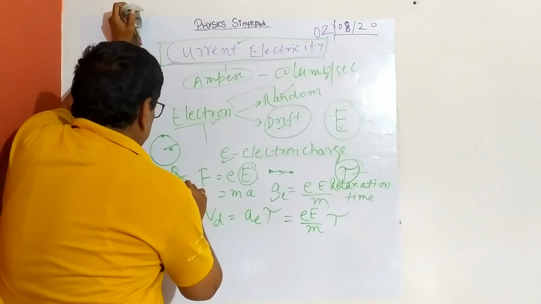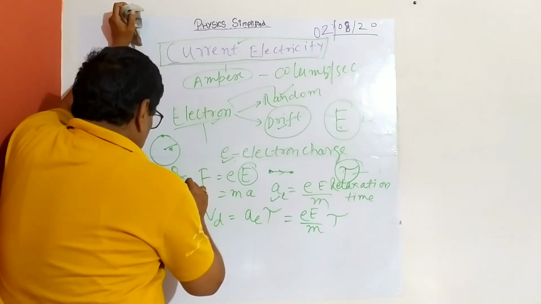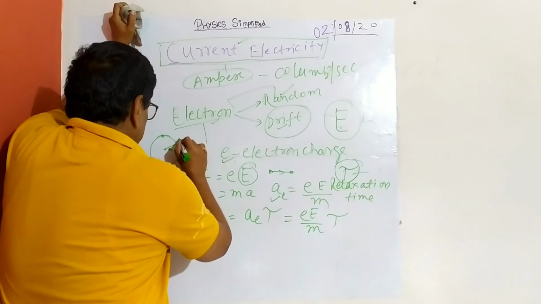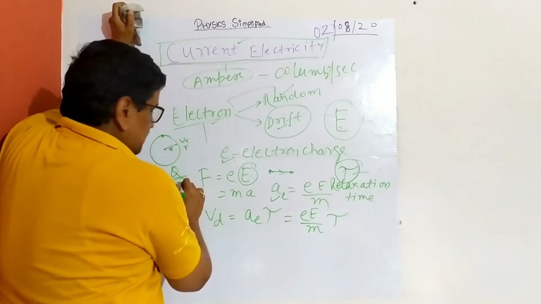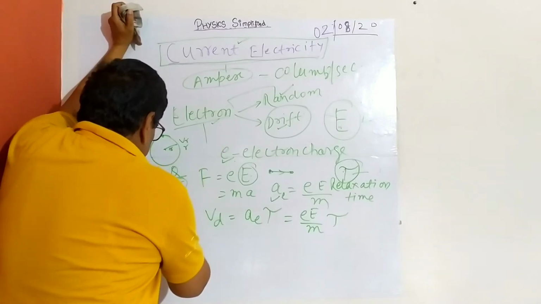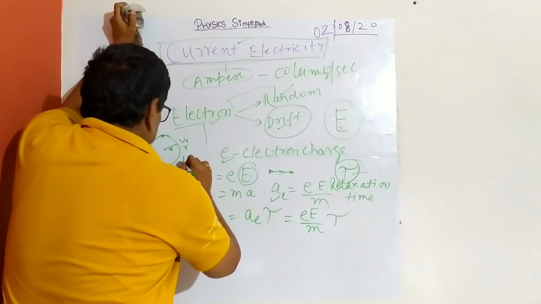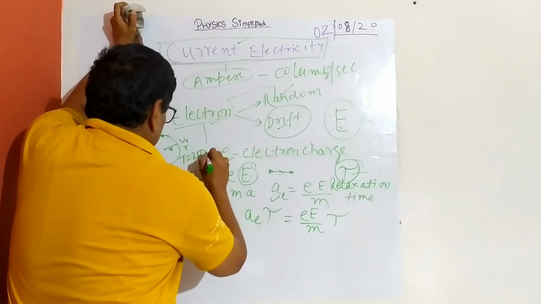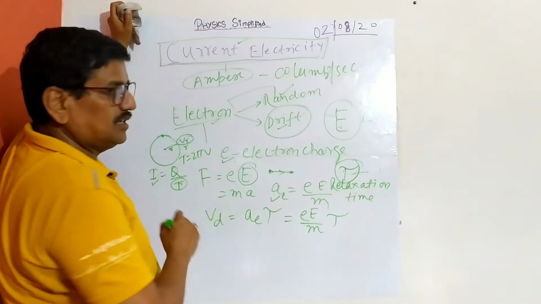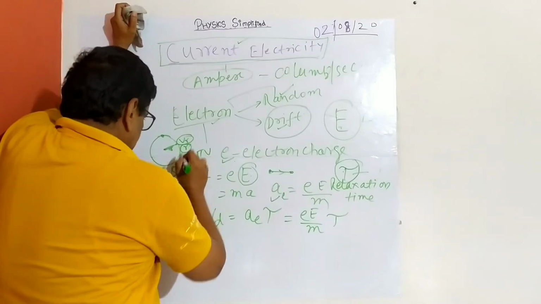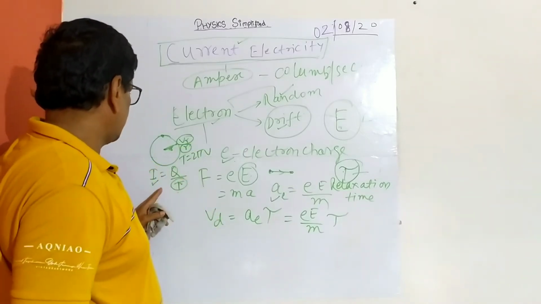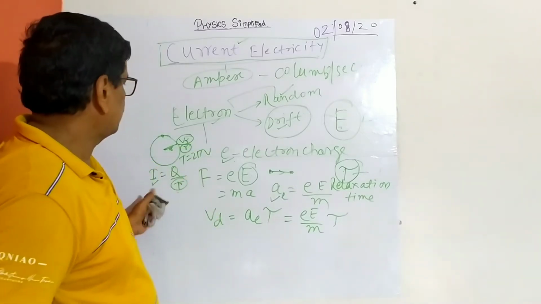If the orbital speed v is given, and r is the radius, then you can calculate this time period, T equals 2 pi r by v, and then the current can be measured. So if you are given the orbital speed of the electron and the radius of the orbit, then you can calculate this and get the magnitude of current. This type of question also comes.